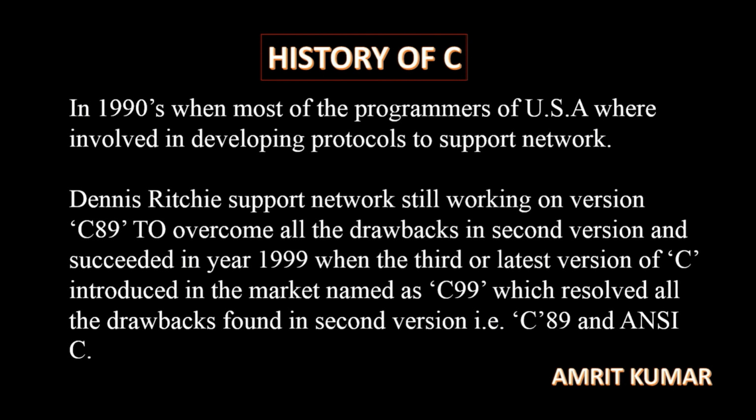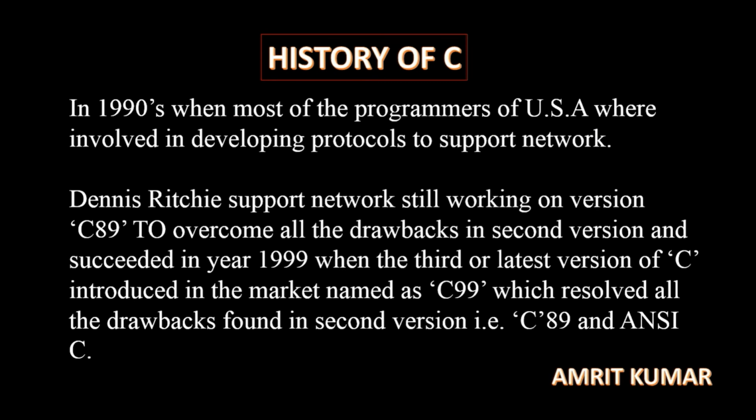So in the 1990s, when most of the programmers of the USA were involved in developing protocols to support networks, Dennis Ritchie was still working on the C89 version, and that was an amazing fact about the C language: networking was supported on the C89 version, which was the second version we can say.